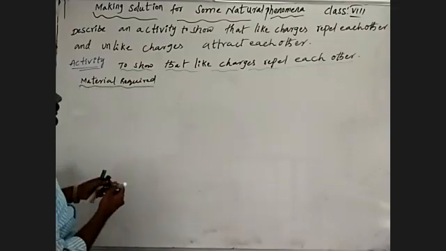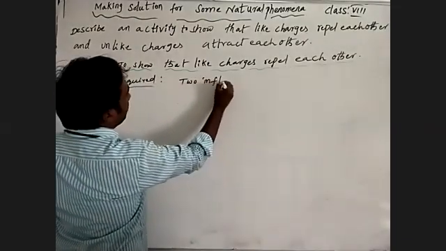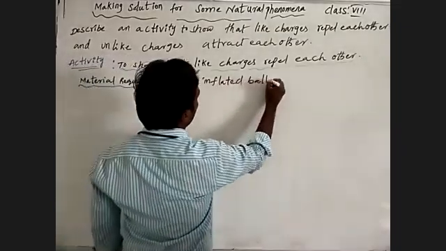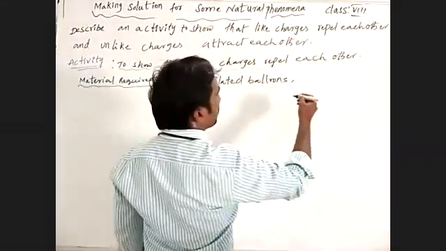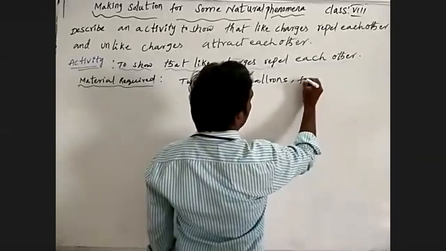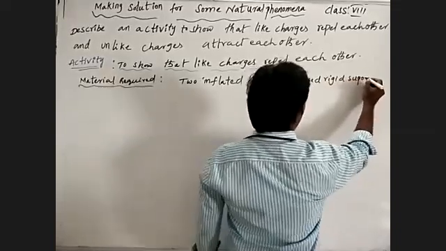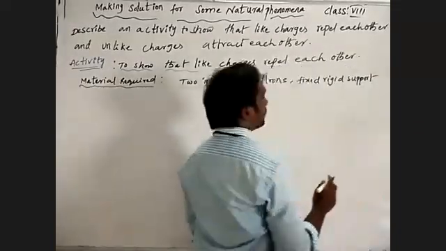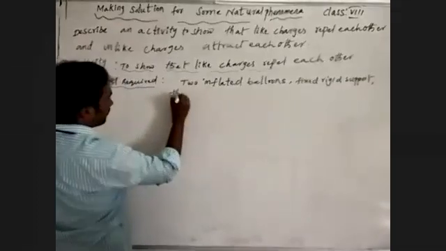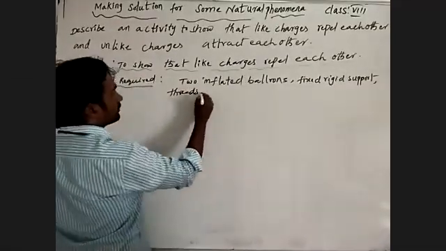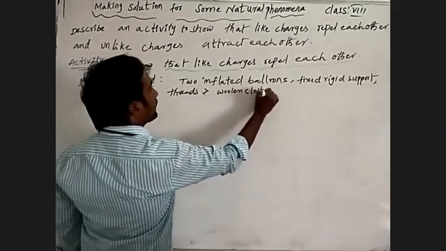To show this activity, we need two inflated balloons, a fixed rigid support, threads, and a woolen cloth.